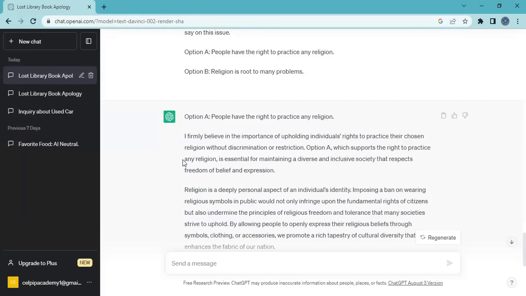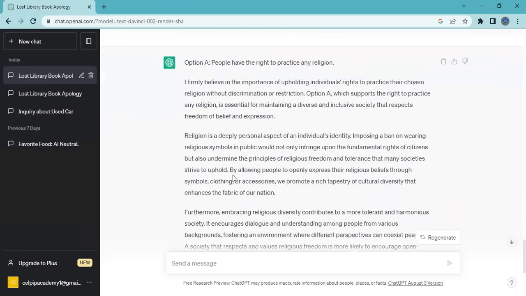People have the right to practice any religion. I firmly believe in the importance of upholding individuals' rights to practice their chosen religion without discrimination or restriction. Option A, which supports the right to practice any religion, is essential for maintaining a diverse and inclusive society that respects freedom of belief and expression.